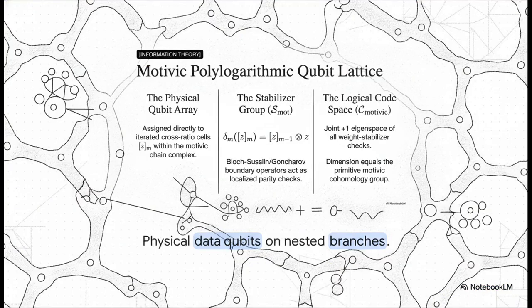Section 6. The cosmic hardware. Those polylogarithmic branch structures we talked about earlier, they actually serve as the physical hardware for fault-tolerant logical qubits. The physical qubit array acts as a generalized topological quantum code, complete with localized parity checks generated by boundary operators. The universe is essentially structured like a flawless motivic quantum computer.